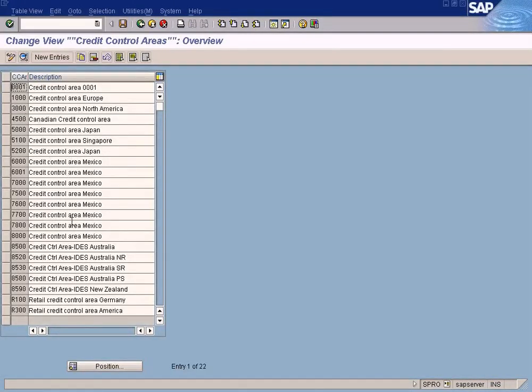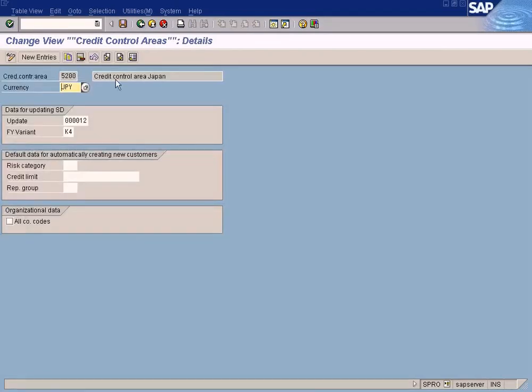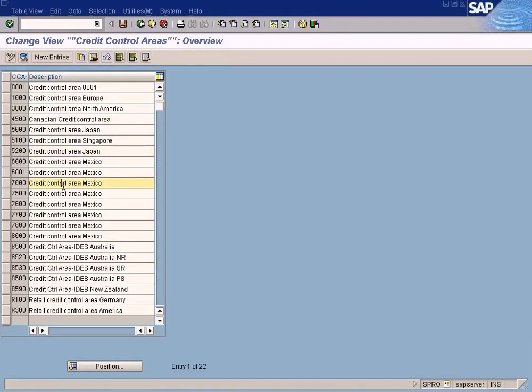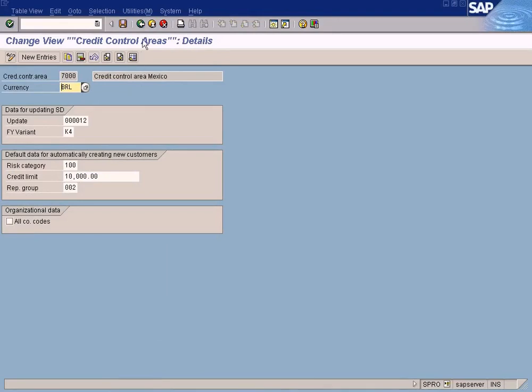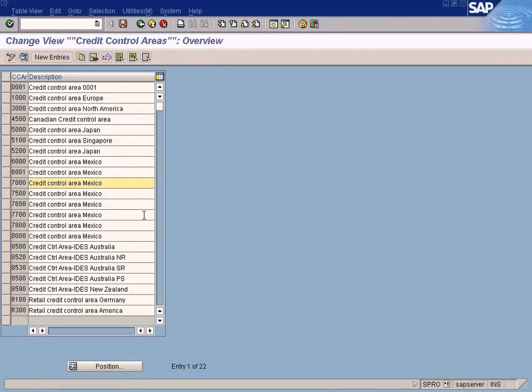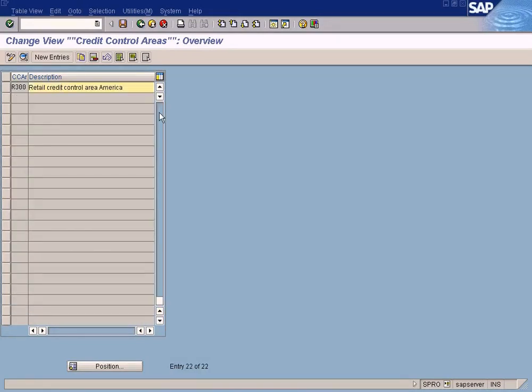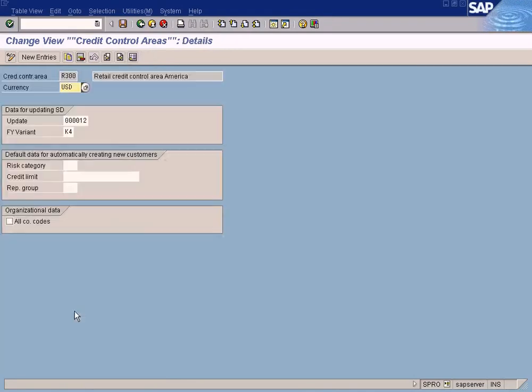Let's execute it. Just a simple screen. You can't even zoom in. Sorry, you can zoom in. Pardon me for that. There are more settings. Let me explain that. Let me just show you a sample credit control area before we create one for us. Let us look at America's one.